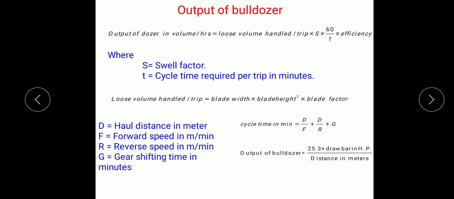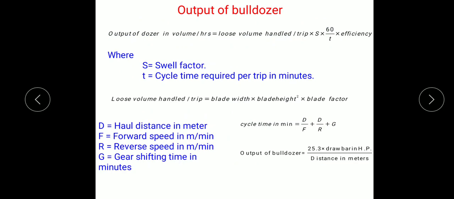In this formula, S is the swell factor and T is the cycle time required per trip in minutes. Before finding out the output of a dozer, we should find out the loose volume handled per trip, which can be found out by using: loose volume handled per trip is equal to blade width multiplied by blade height square multiplied by blade factor.